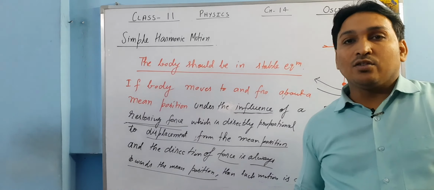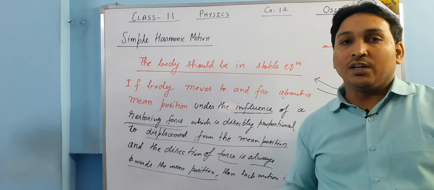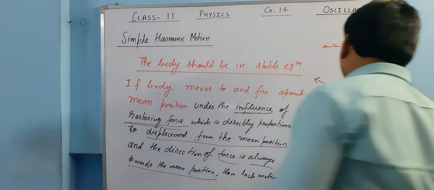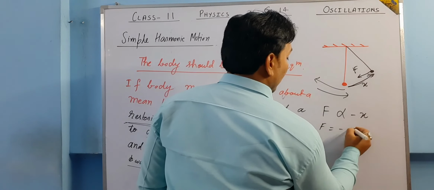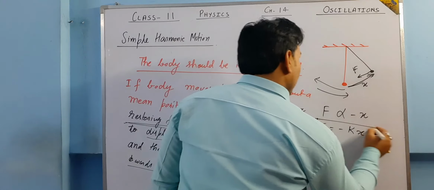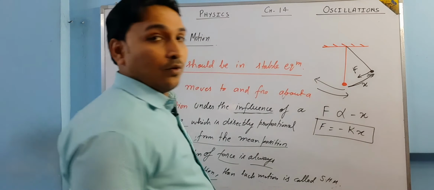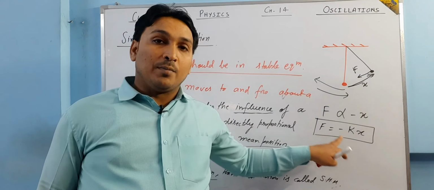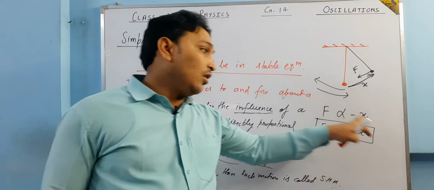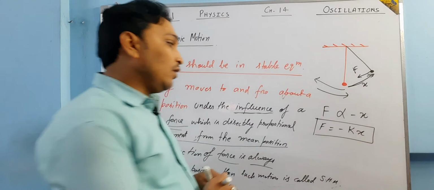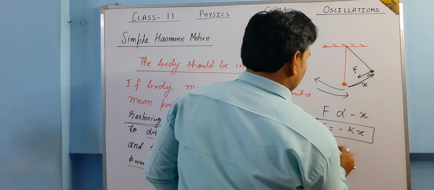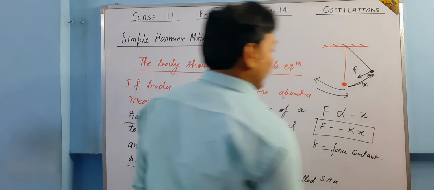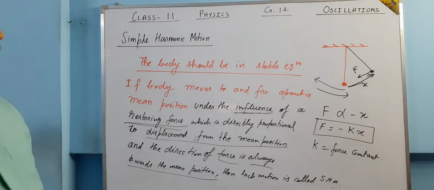So they are in opposite directions. Here F is proportional to minus x, or F is equal to minus kx. So this is the condition for SHM. F is the restoring force, the minus sign is there because F is opposite to x, and k is called the force constant.